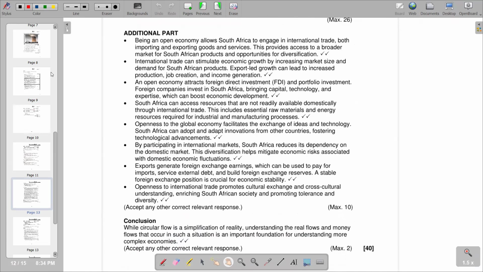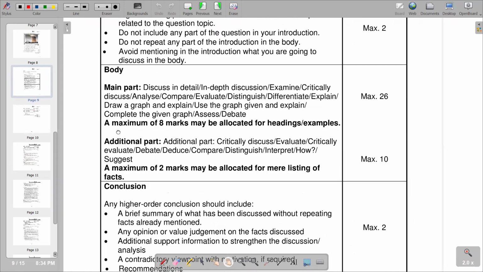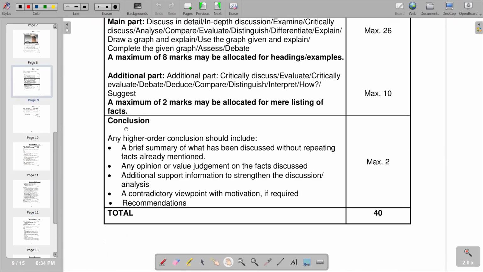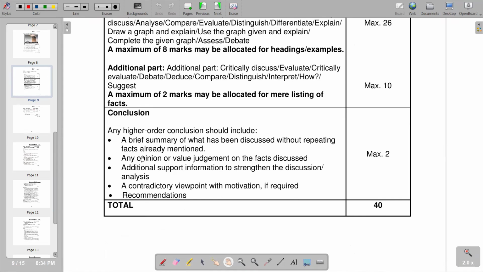The requirements for your conclusion are also in our question paper, where they say any higher order conclusion should include a brief summary of what has been discussed without repeating facts already mentioned. Any opinion or value judgment on the facts discussed is also correct for a conclusion. Additional support information to strengthen the discussion or analysis, and a contradictory viewpoint with motivation if required. So this is what we have, and I will mark this at the end of our essay as we come up with our conclusion.